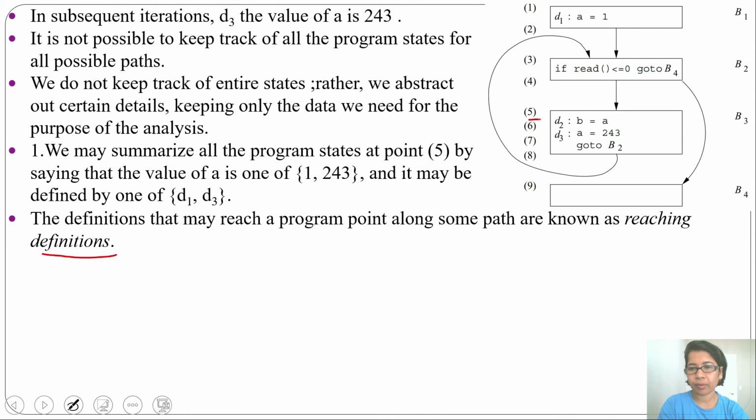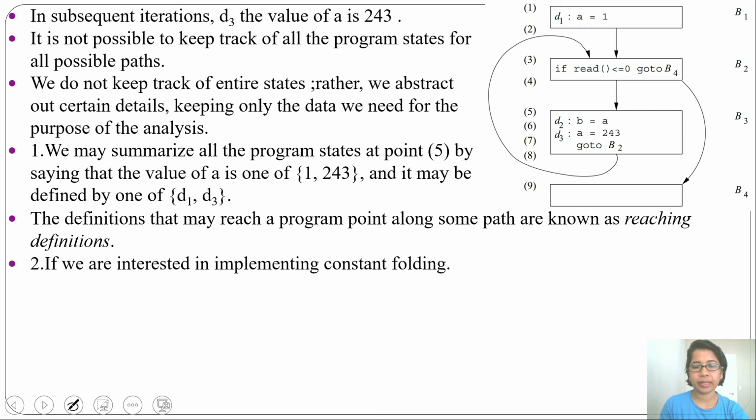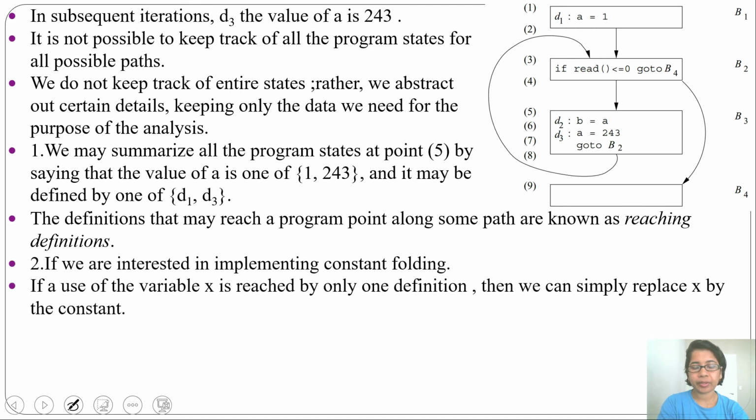Like at program point 5, this a value is 1 due to this reaching definition. I will discuss reaching definitions in detail. Then suppose we are interested in implementing constant folding. If a use of the variable x is reached by only one definition, then we can simply replace x by the constant. Like suppose for a, if a value is only 1, then we can replace this a by 1.